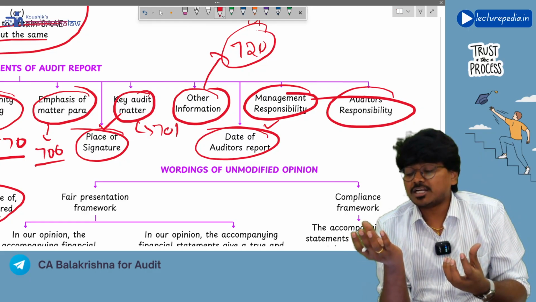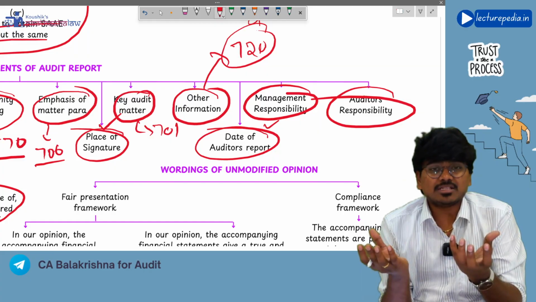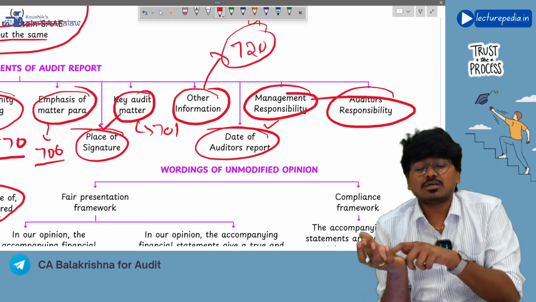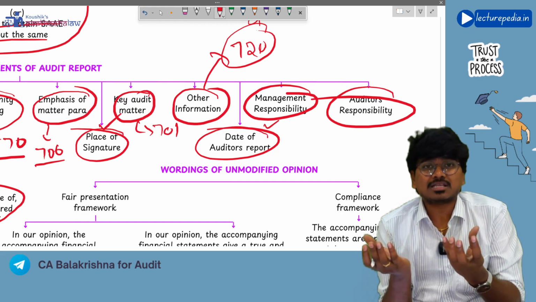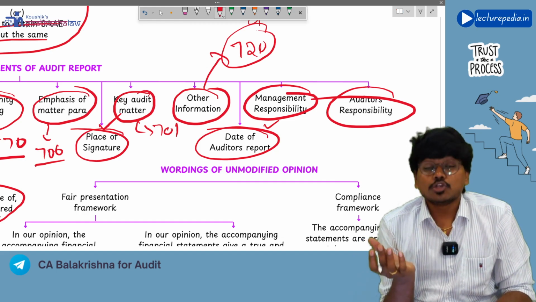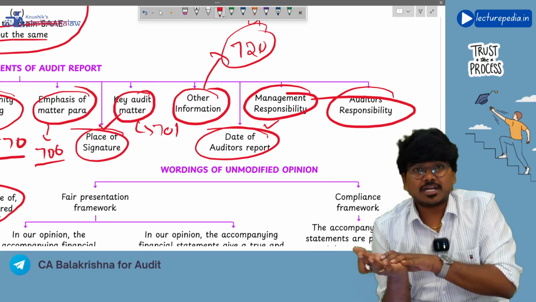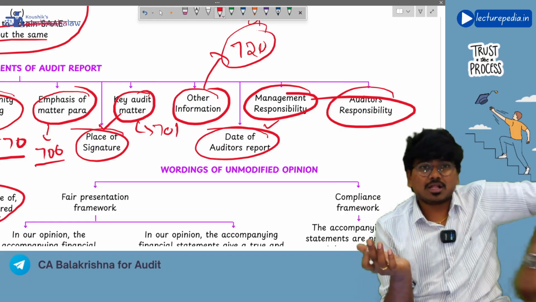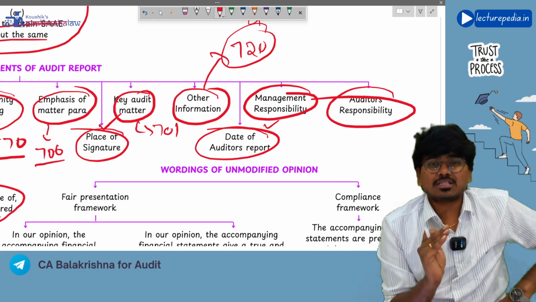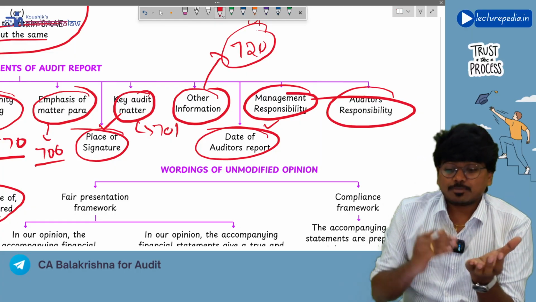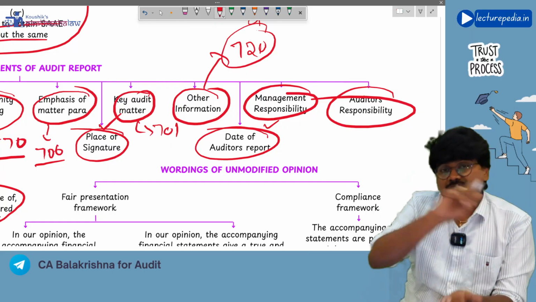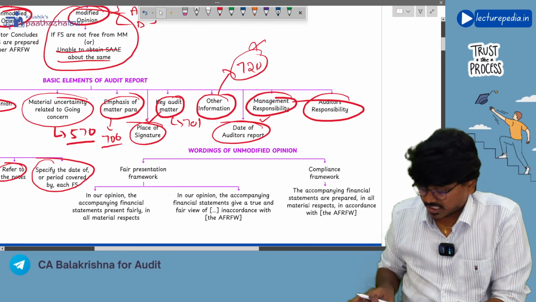If you date the audit report without obtaining audit evidence, it means that you have not given a proper opinion, as you have not considered the audit evidences. So you have to date your audit report only after obtaining all the audit evidences. It should never be a situation that after dating the audit report you obtain audit evidences. That should never occur. Correct or not?